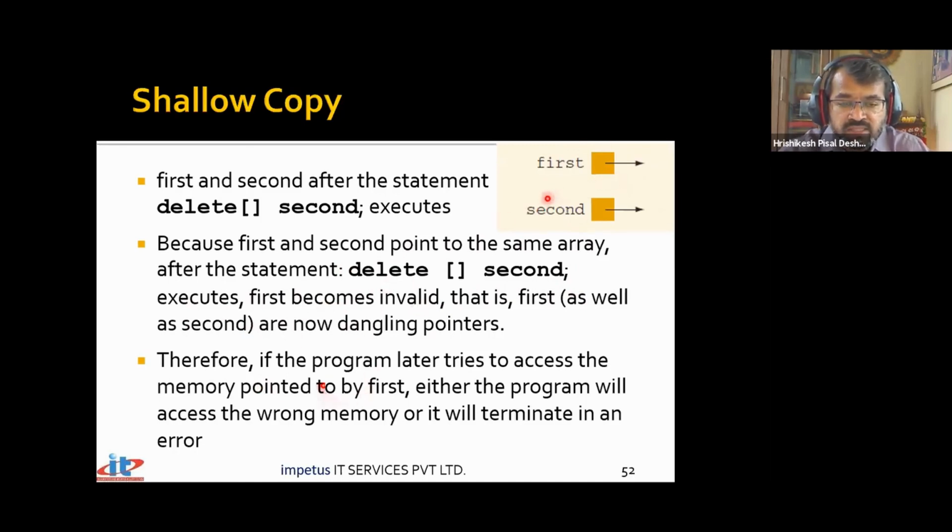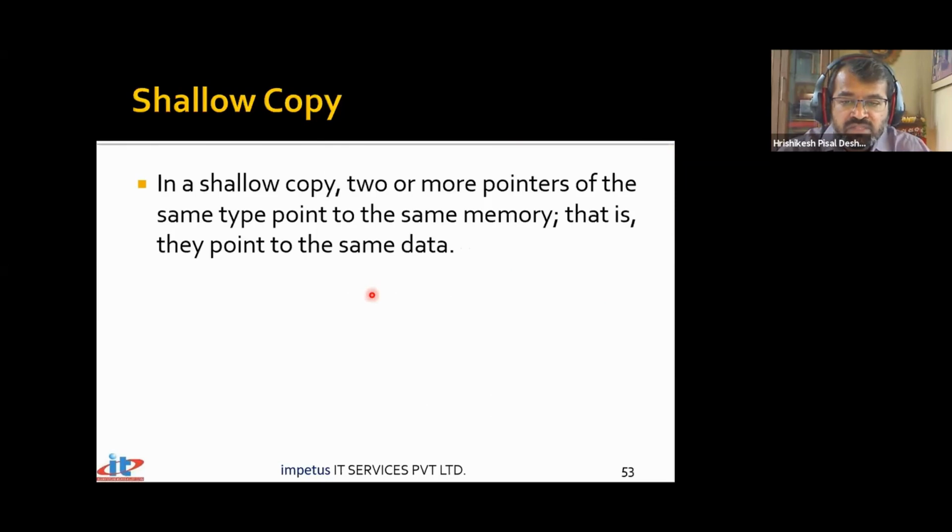And in case it so happens that you are under the impression that you have deleted only second, and then you proceed with the program using this particular pointer variable called first, you're going to face a problem. Because second and first both are pointing to the same location, and first will be a dangling pointer, and if using this dangling pointer you want to access some data, you're definitely going to face a problem.